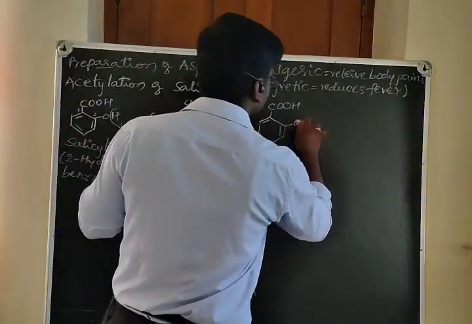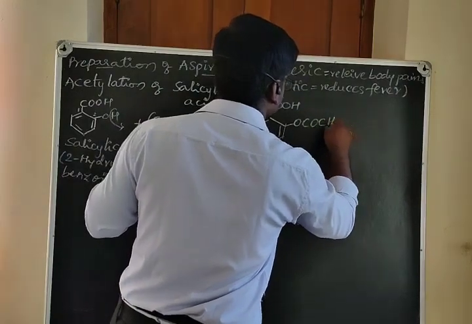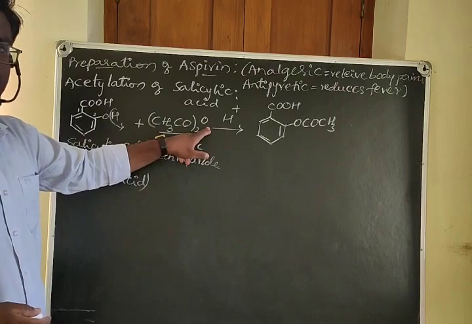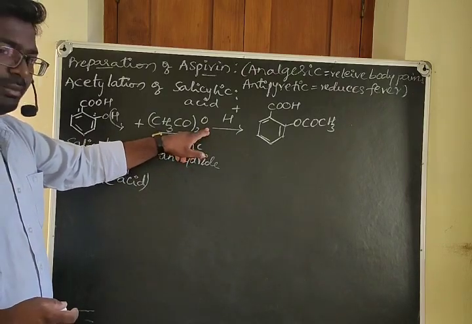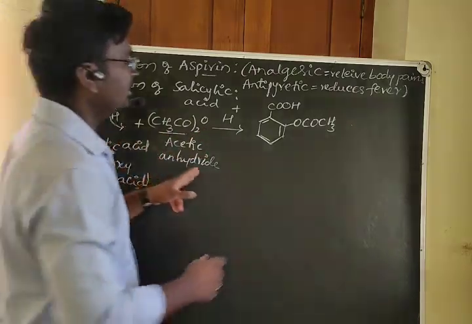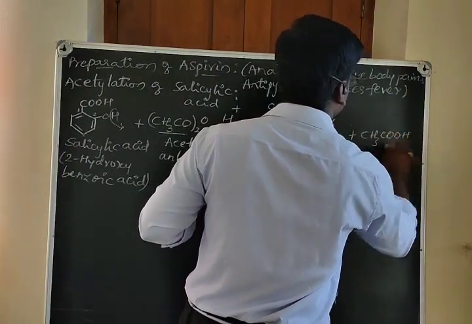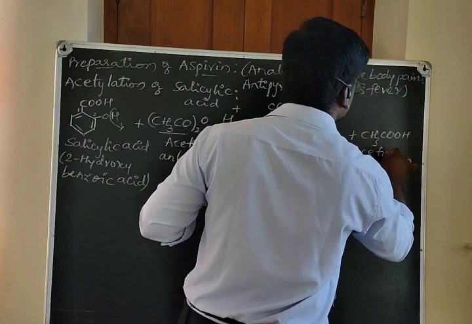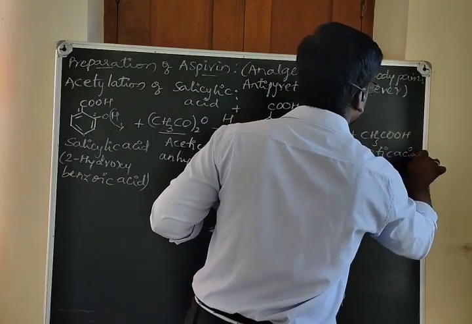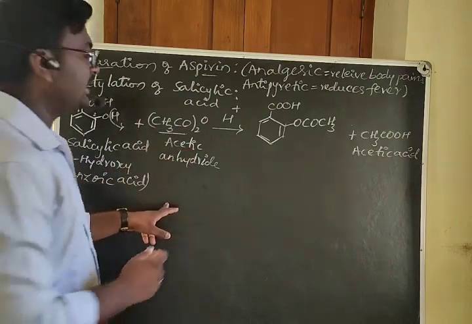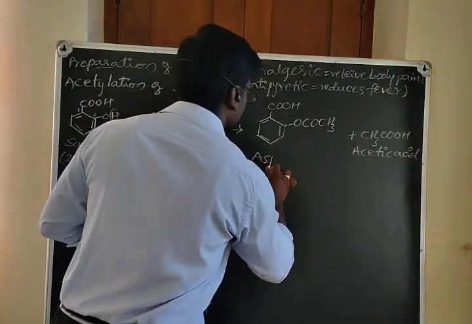OCOCH3 is formed, and what is remaining? One more CH3CO along with this O is remaining, that combines with the H plus ion and forms CH3COOH. Now this is called acetic acid. So here acetic acid is the byproduct, and the product is called aspirin.